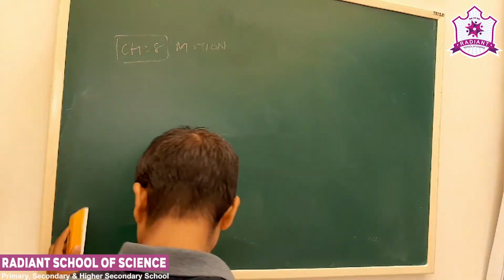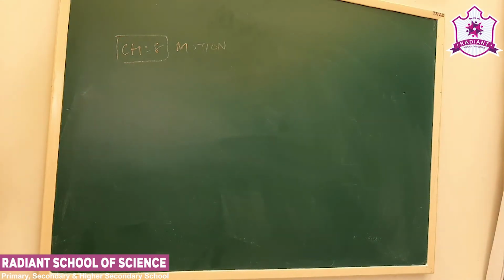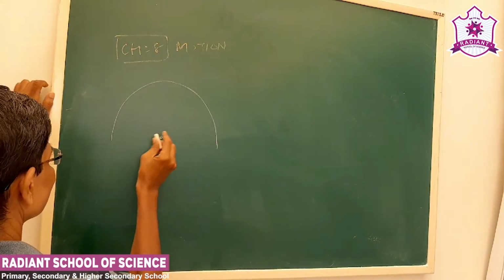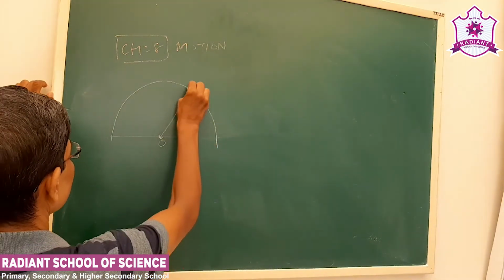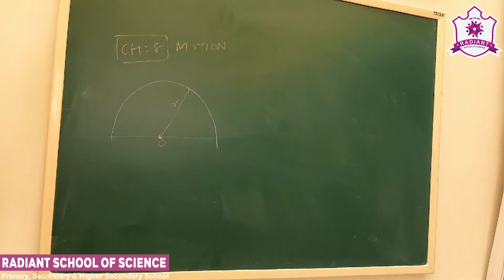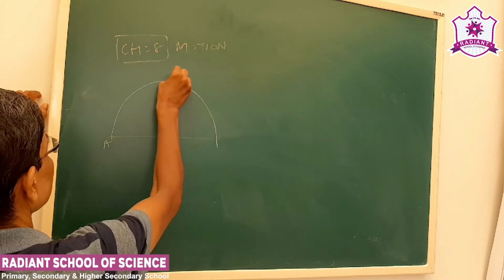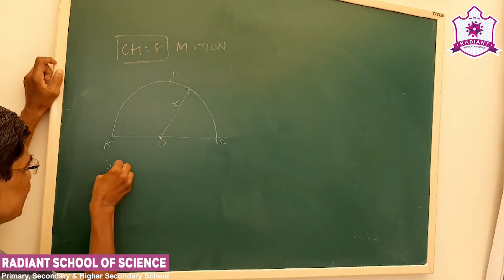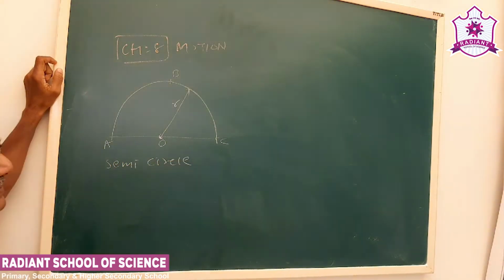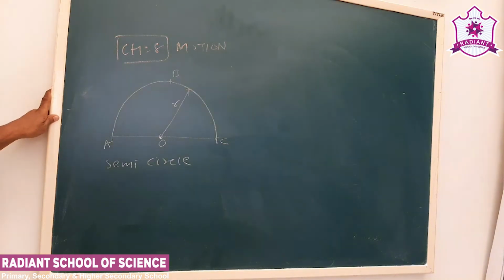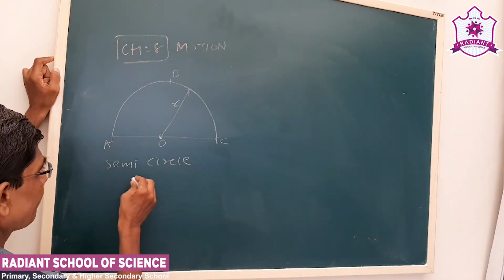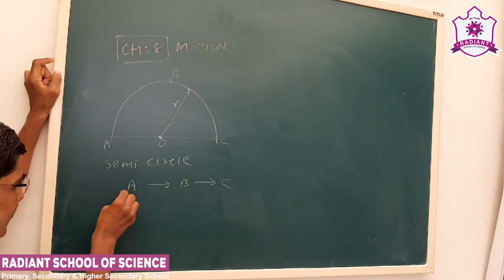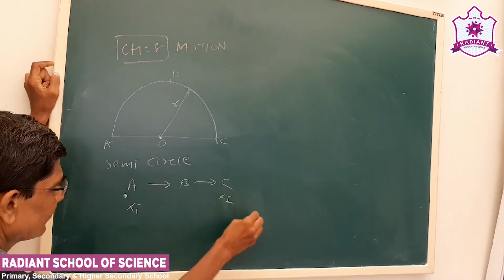Generally we have to study motion in a straight line, but many times, let us say, a semicircular path. R is the radius. Let us say an object moves on the path ABC. This is a semicircle. A is the initial point, C is the final point.